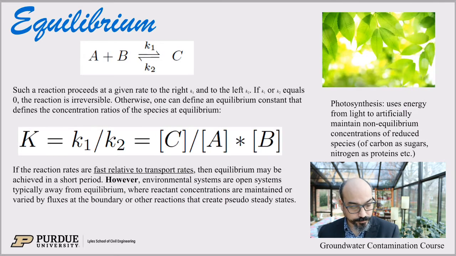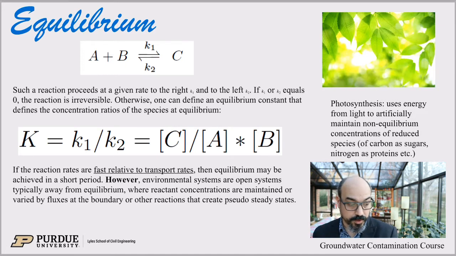the amounts. So again, there's a rate to the right, K1, and we'll do a little bit more kinetics in the next lecture, but here I'm just introducing this important concept of equilibrium. If there's a rate to the right, A plus B go at a rate K1 to C, and then to the left, C can separate into A and B at a rate K2. If K1 or K2 is 0, then the reaction is obviously irreversible.